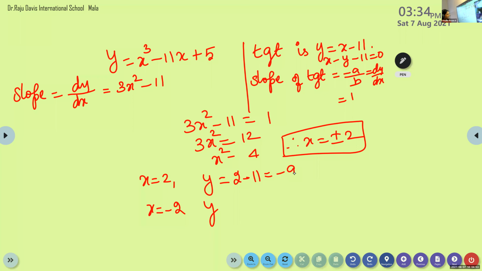Is it correct? Is it Gauri? Is it correct? When x is 2? Yes, ma'am. When x is minus 2? Minus 13. Check your answer again. What is the answer, Krishna Chandran, when x is minus 2? 19. Check your answer, Achyut. Y is 19. Here you will get positive 2 squared plus 5. So 27. 27 minus 8. It is 19.